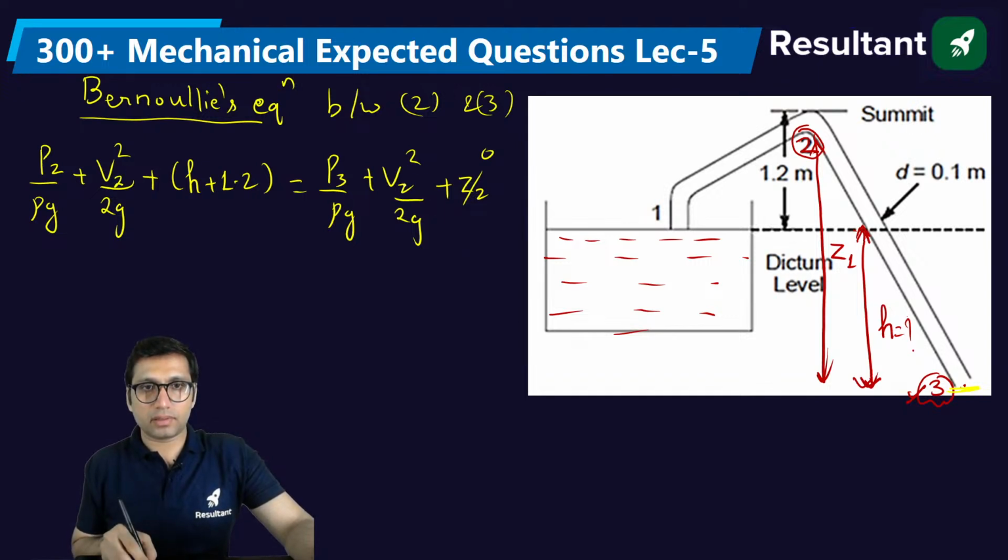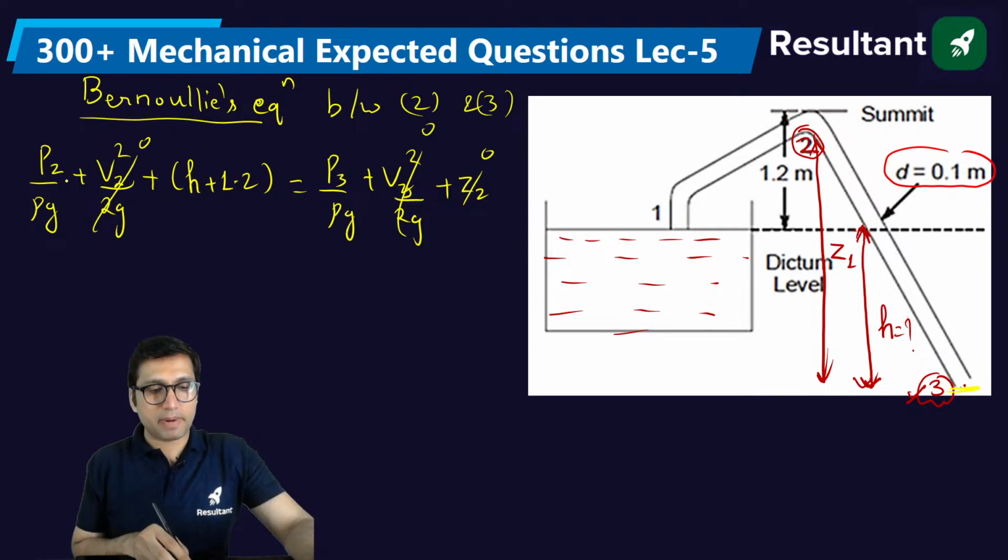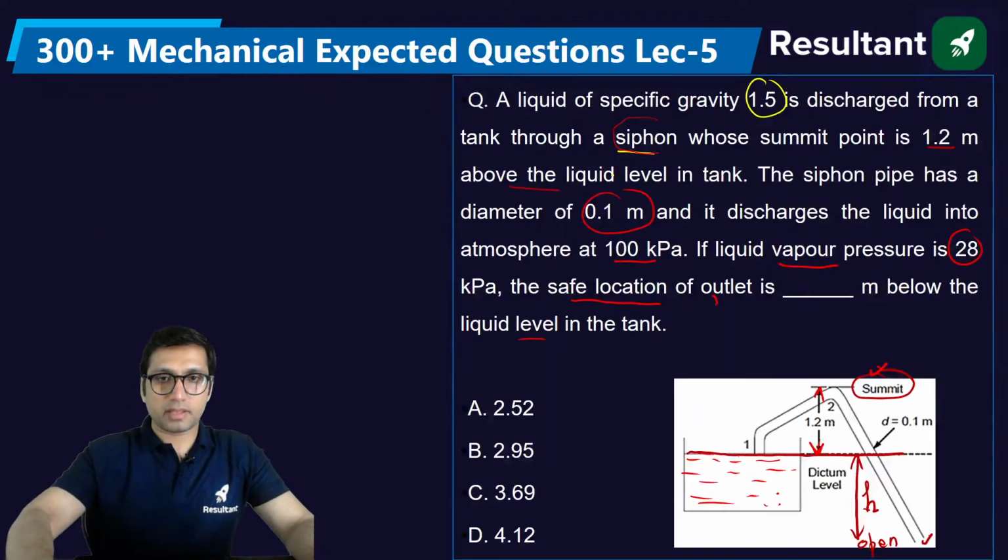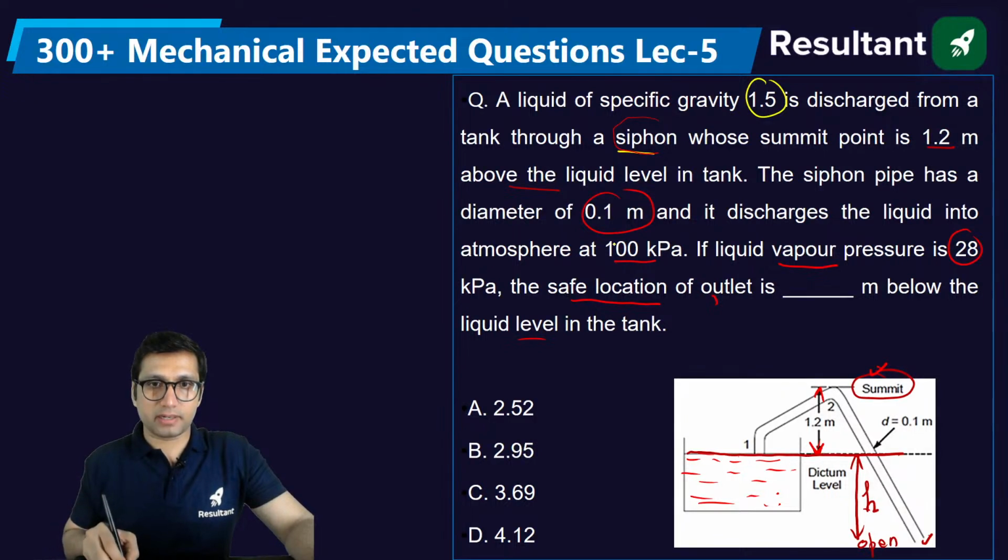This is V2 and this is V3. Okay. What about the velocity? The diameter of the pipe is the same, right? Discharge is also the same. So the velocity will be the same at point 2 and 3, so this velocity term will be 0. P2, the pressure at point 2, is given. How much pressure is there? There will be vacuum pressure. The vacuum pressure is given.